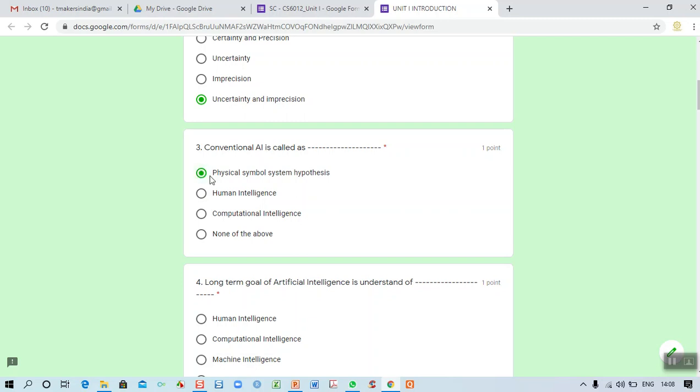Why is it called a hypothesis? Because it is not 100% correct. If 90% of the images look like a dog, then we are accepting it, right? That is the reason why it is called a hypothesis.